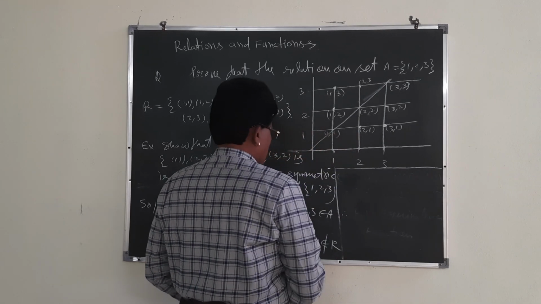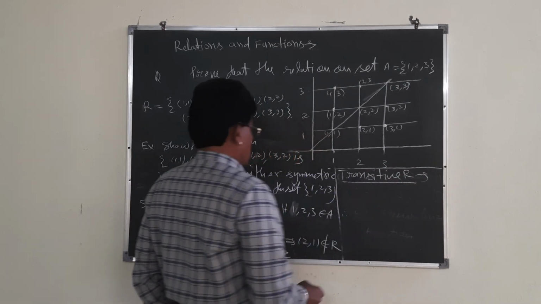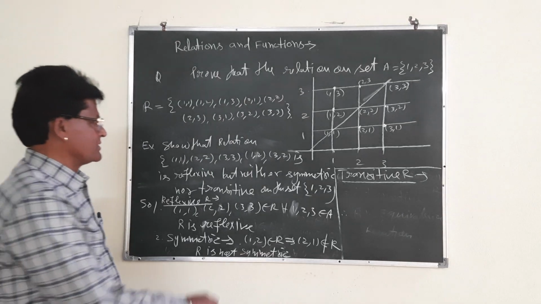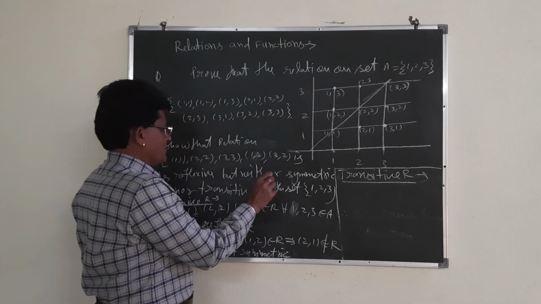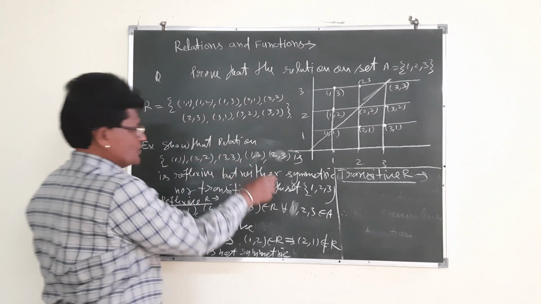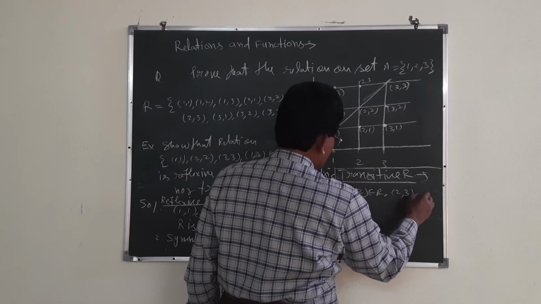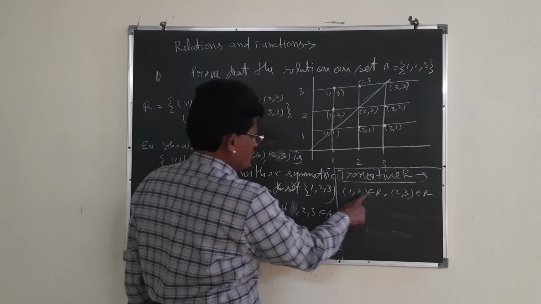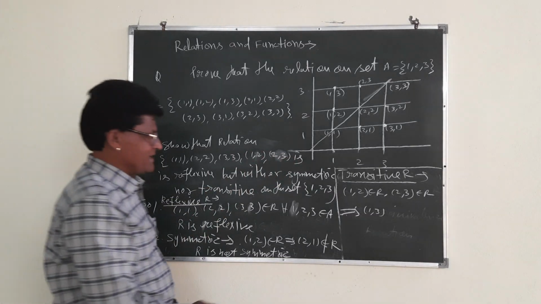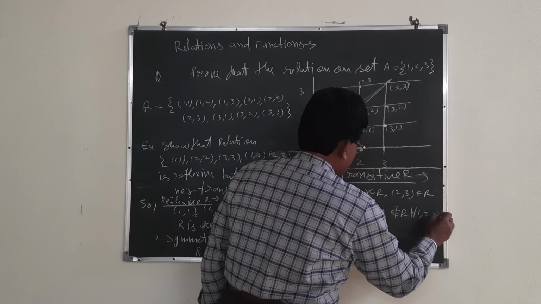In a transitive relation, (1,2) belongs to R, and next (2,3) also belongs to R. This implies that (1,3) should belong to R. Is (1,3) here or not? (1,3) is not here, it does not belong to R, though 1, 2, 3 belong to A.